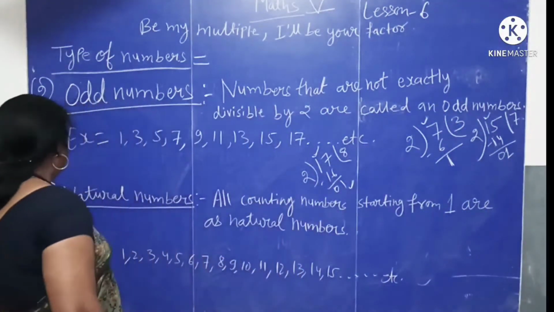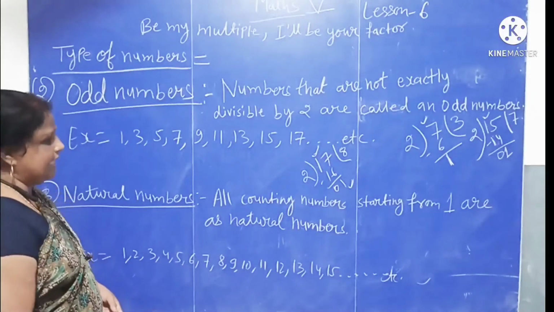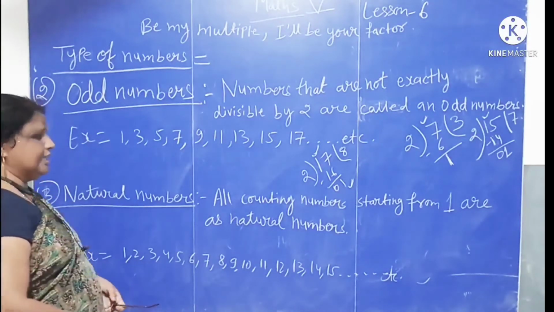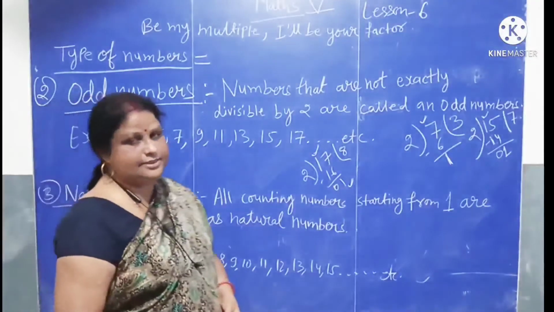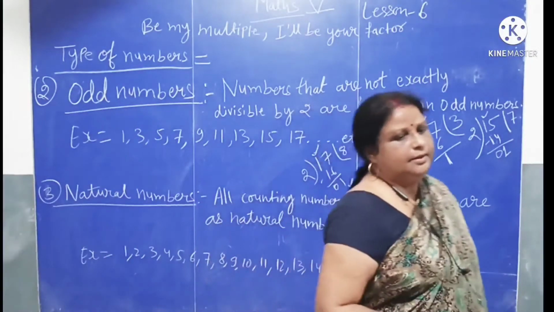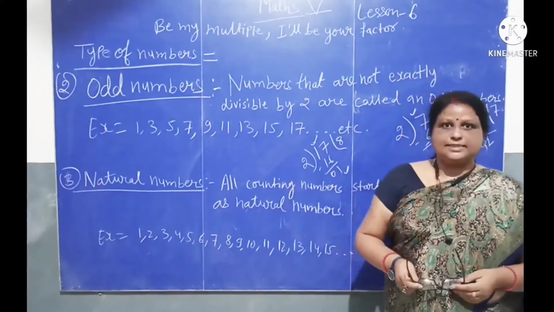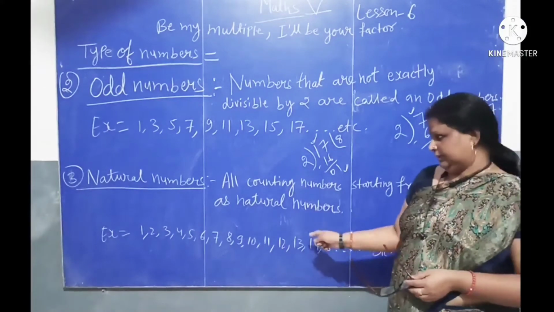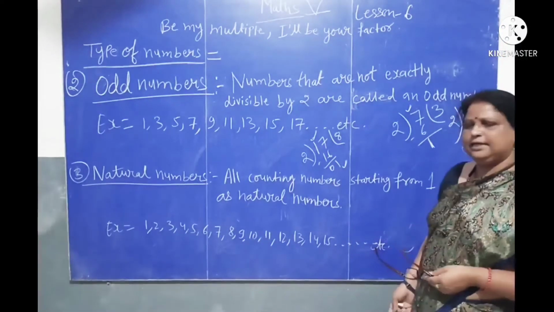Next is number 3, natural numbers. All counting numbers starting from 1 are natural numbers. Example: 1, 2, 3, 4, 5, 6, 7, 8, 9, 10. When we count natural numbers, it will start from 1.